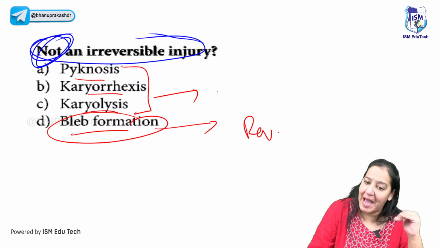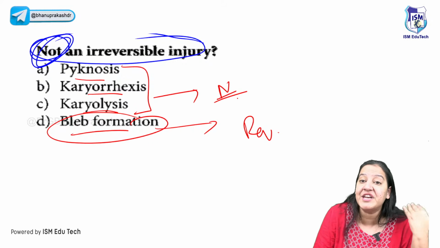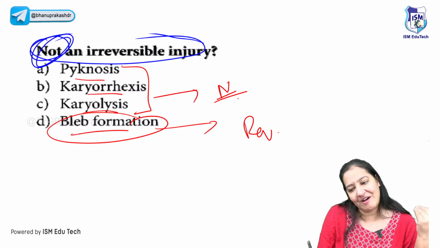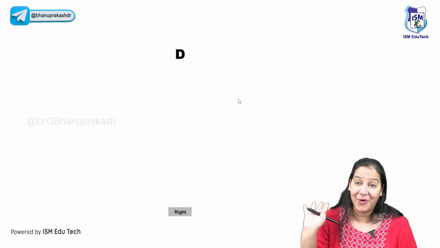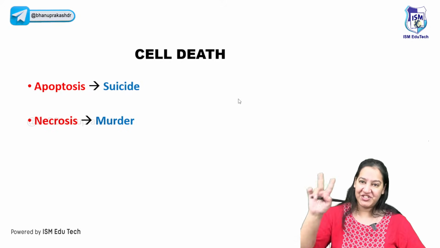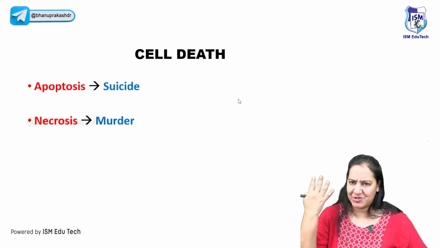But the remaining three things happen in irreversible injury in the nucleus, one by one. So I will go with D and you all are right. Fantastic. Great. I'm happy that you got the concept. So we are done with chapter 2 also. Coming to the next chapter, or next topic, you may say.